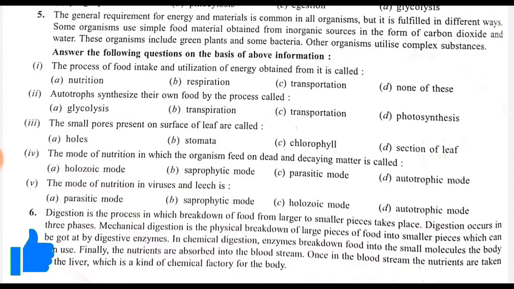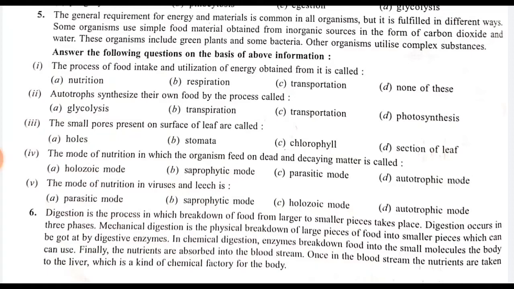So the process of food intake and utilization of energy obtained from it is called: option A, nutrition; option B, respiration; option C, transportation; and option D, none of these. So the correct option is nutrition, because nutrition is the process in which an organism takes food and utilizes it inside the body and maintains our body. So now coming to the second one.